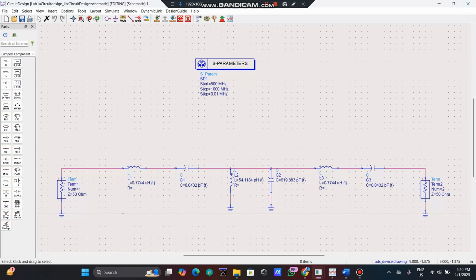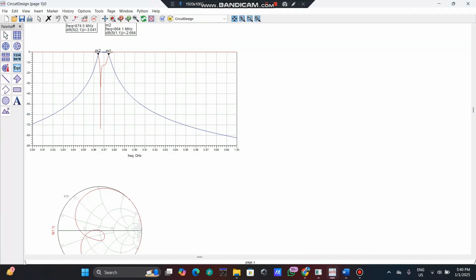From this design, I chose the key component, a parallel LC circuit, because it provides an effective way to target the center frequency while maintaining the desired bandwidth. Here is the simulated frequency response in ADS. As you can see, the center frequency and bandwidth match closely with our lab result, demonstrating the accuracy of the design process.